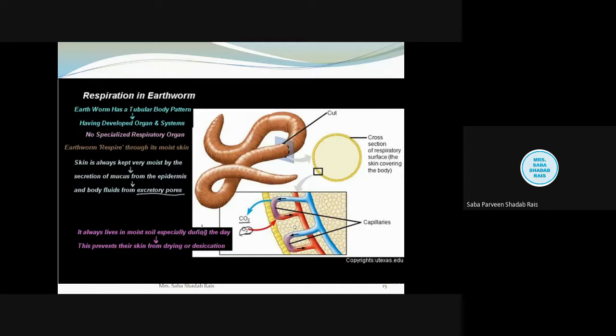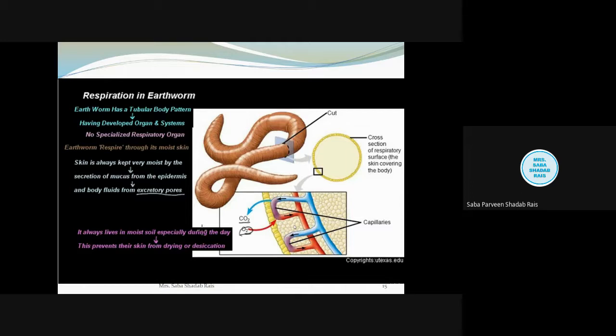Then the respiratory pigment of earthworm is hemoglobin. It is dissolved into the plasma, and atmospheric oxygen is taken up by this hemoglobin, which converts into oxyhemoglobin, and it is circulated to the tissue where the oxygen tension is low. Now this oxyhemoglobin breaks up to release oxygen and hemoglobin in the reduced state.